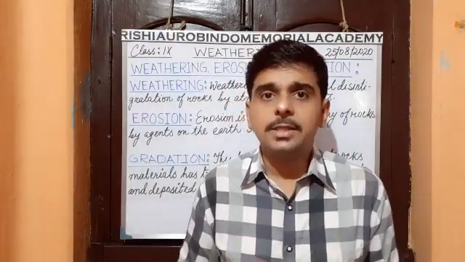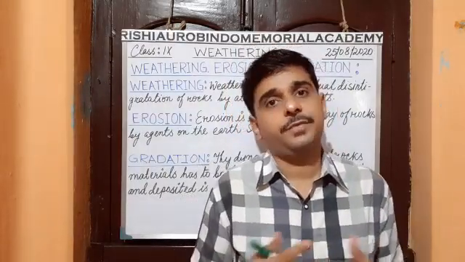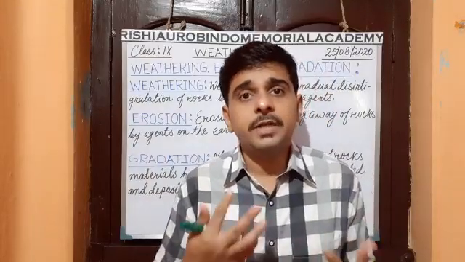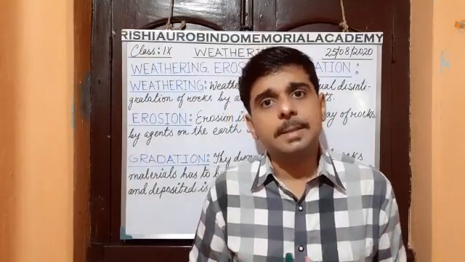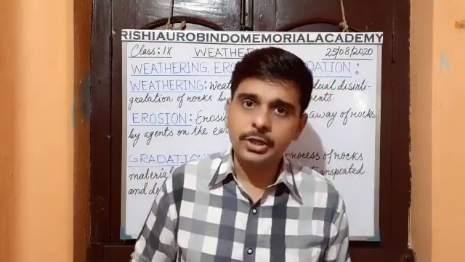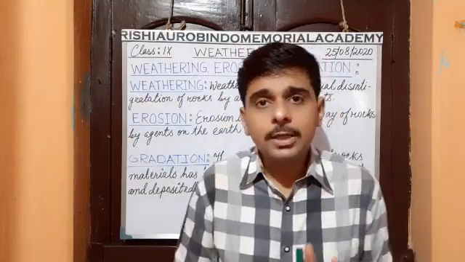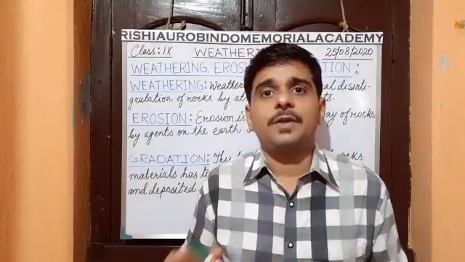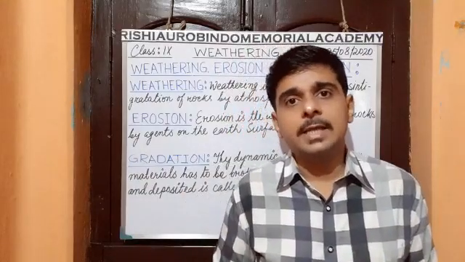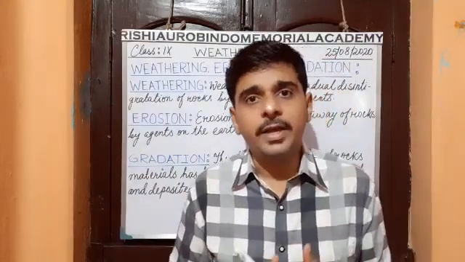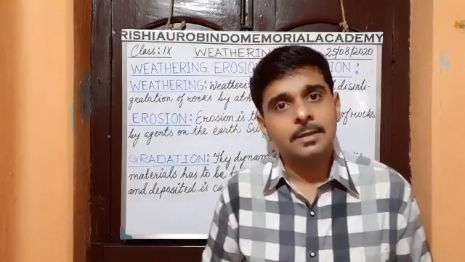As you know, rocks are made of different minerals, and different minerals have different capability to absorb temperature as well as moisture. So all the rocks on the earth's surface get eroded by these weathering agents. Now we will discuss the terms weathering, erosion and gradation.